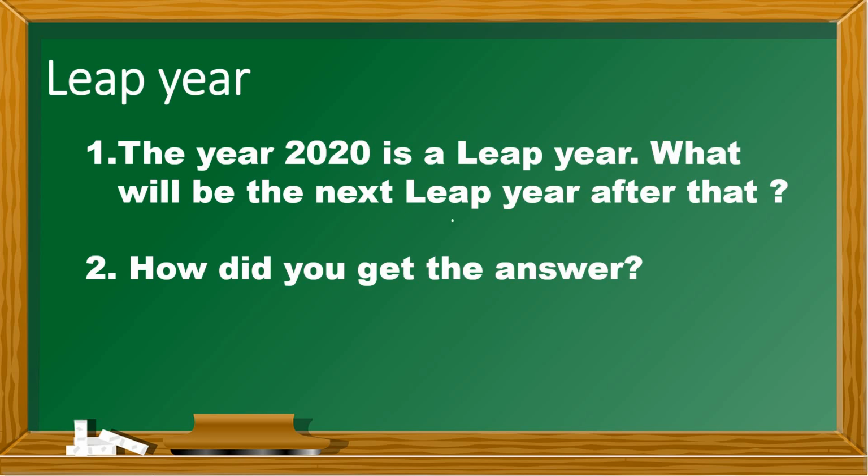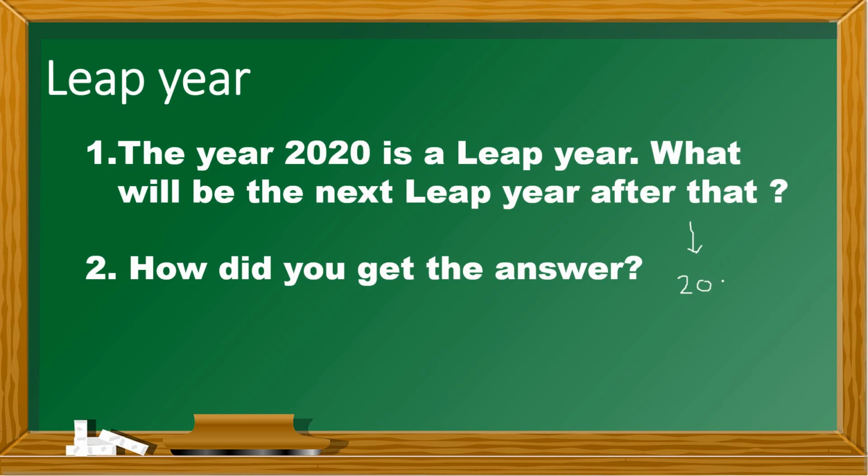So what will be the next leap year after that? I made mention a while ago that leap years happen every 4 years. For us to know the next leap year, we're going to add 4.